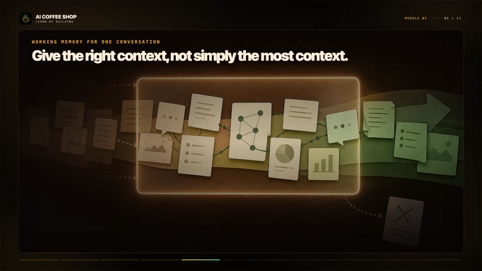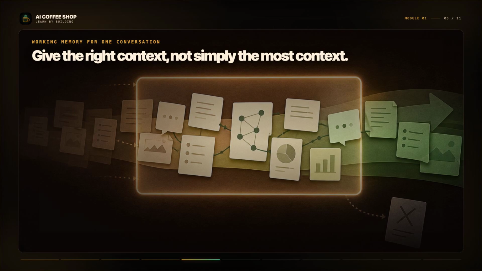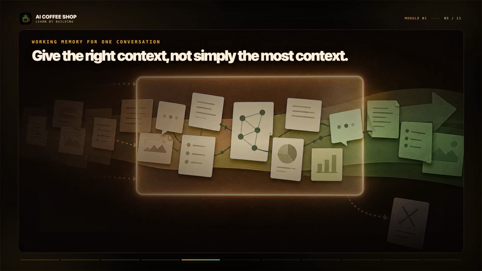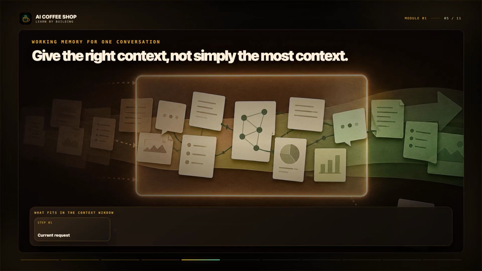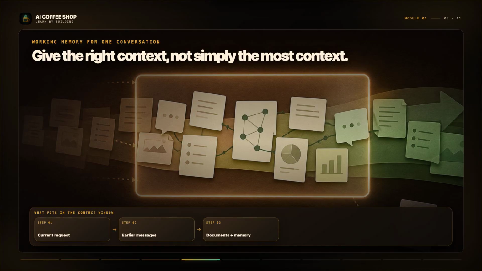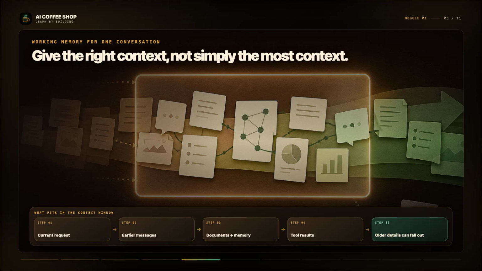The context window is the amount of information the model can actively consider at once. It may include your current request, earlier messages, documents, memory, and results from tools. More context can help, but irrelevant context can also make an answer worse. Good AI work is partly the discipline of choosing what matters now. And when a conversation becomes very long, older details may be summarized or fall out of active view.